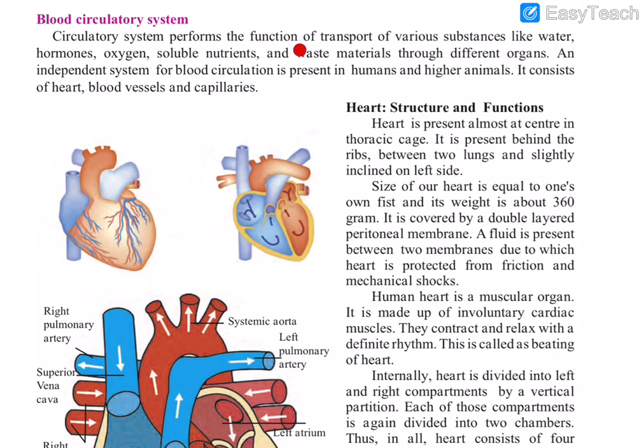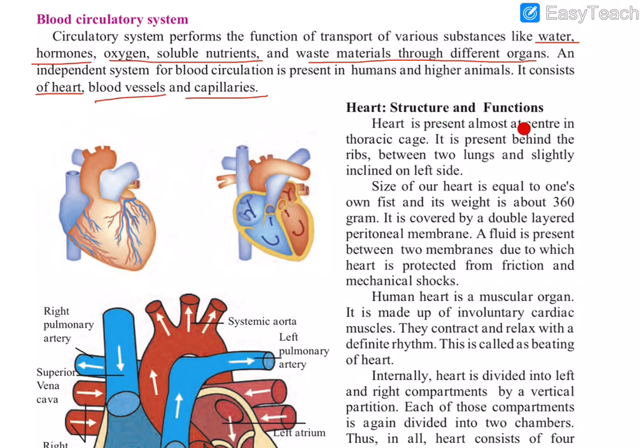The circulatory system performs the function of transporting various substances like water, hormones and oxygen. The blood transports many substances like water, hormones, oxygen, soluble nutrients and waste material through different organs. An independent system for blood circulation is present in humans and higher animals. It consists of the heart, blood vessels and capillaries. Next we are going to discuss the heart, its structure and function.